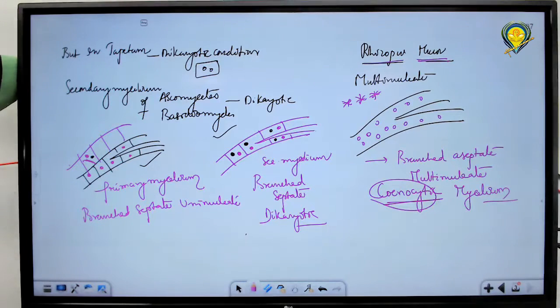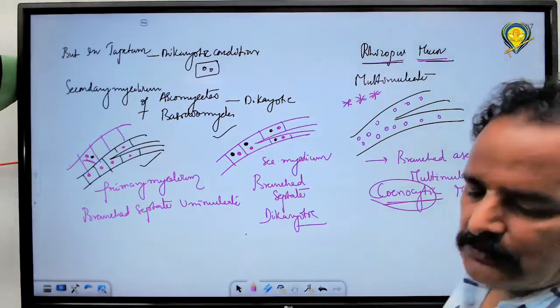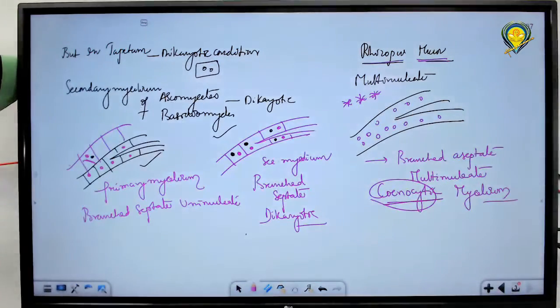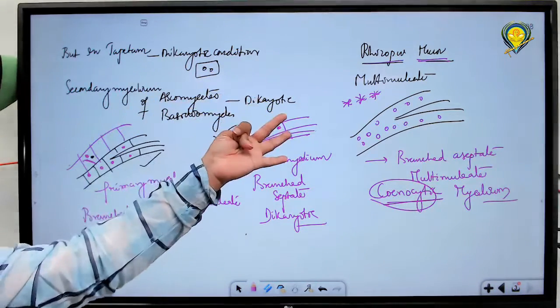Next, Ascomycetes, sac fungi. Next, Basidiomycetes, club fungi. Next, Deuteromycetes, fungi imperfecta. These are the four names of different class groups of fungi. Phycomycetes, primitive algal fungi, are exemplified by Rhizopus and Mucor.